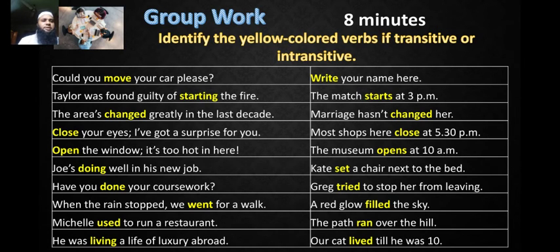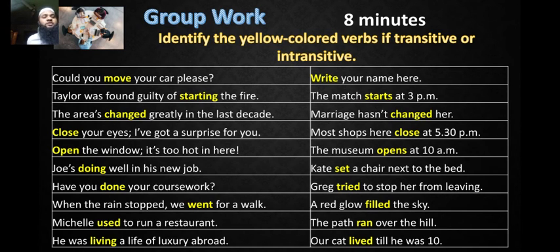The museum opens at 10 a.m. Like the previous verb close, here also open is an intransitive verb because the verb is followed by a prepositional phrase, at 10 a.m. Kate set a chair next to the bed. Set is a transitive verb because this verb is followed by an object, a chair. Greg tried to stop her from leaving. To stop, another verb, so tried is an intransitive verb here.